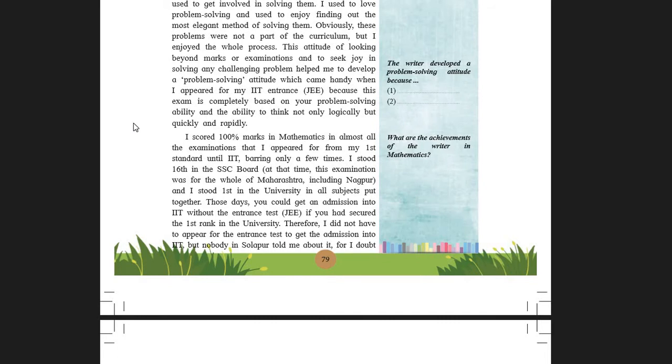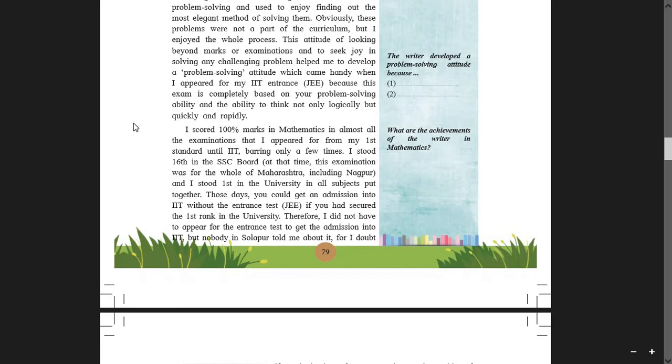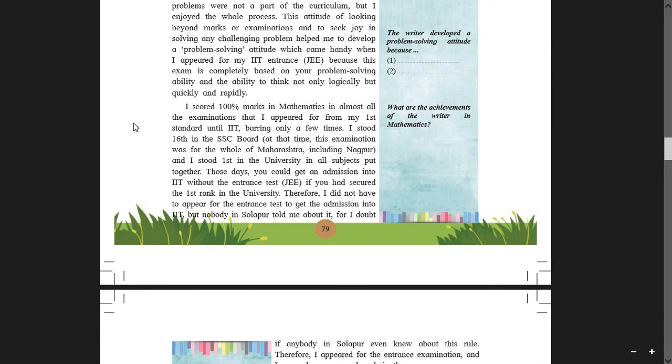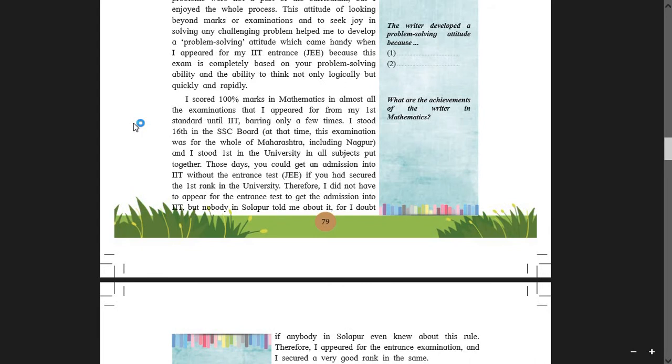So that is problem solving attitude. This particular quality of his intelligence helped him in his IIT exams. Fine. How much did he score? He scored 100 marks in mathematics and almost all the examinations that I appeared for from first standard until IIT.